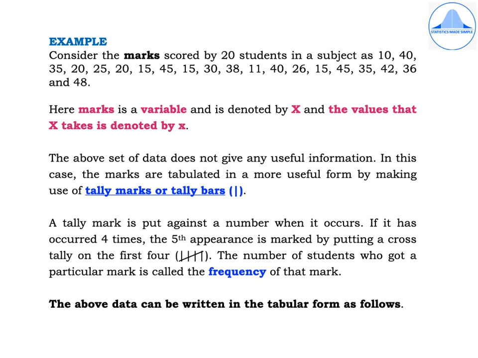A tally mark is put against a number whenever it occurs, and if it has already occurred 4 times, the fifth appearance is marked by putting a cross tally on the first 4. The number of students who got a particular mark is called the frequency of that mark.